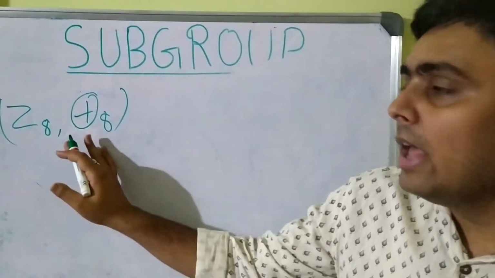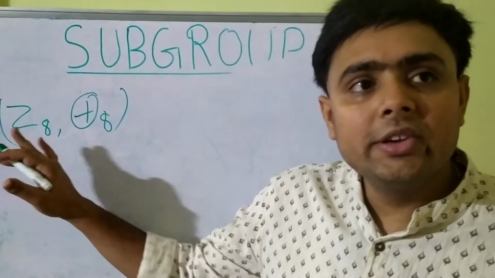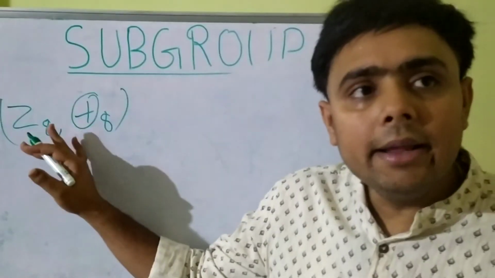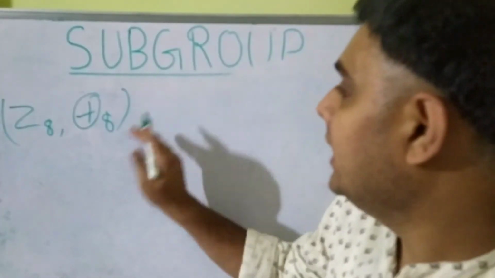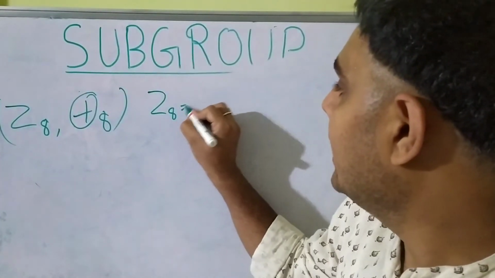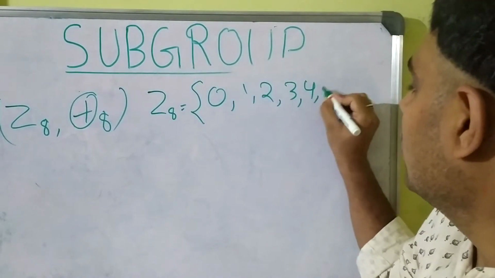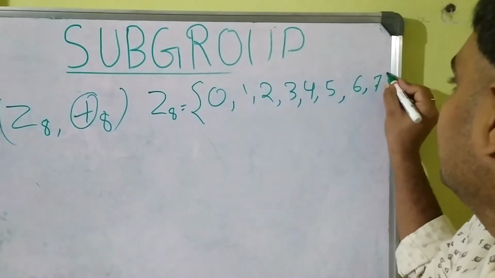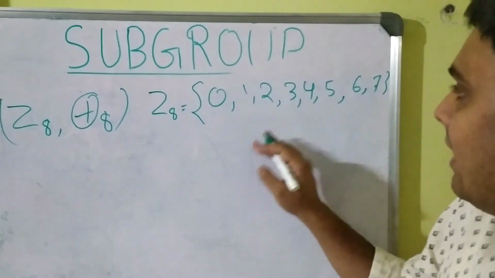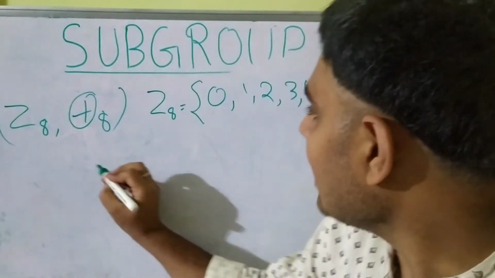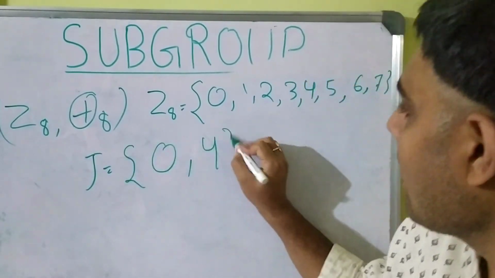In the last few videos we saw that Z8 forms an additive group with respect to congruence modulo 8. The elements of Z8 are 0, 1, 2, 3, 4, 5, 6 and 7. Among its subgroups, there are two subgroups, let's say 0 and 4.